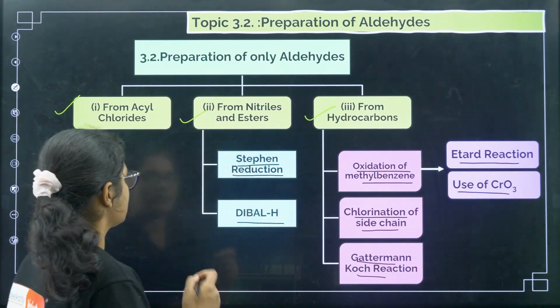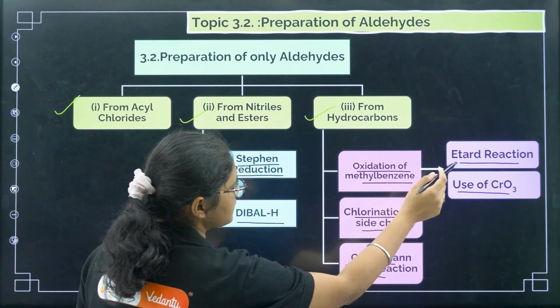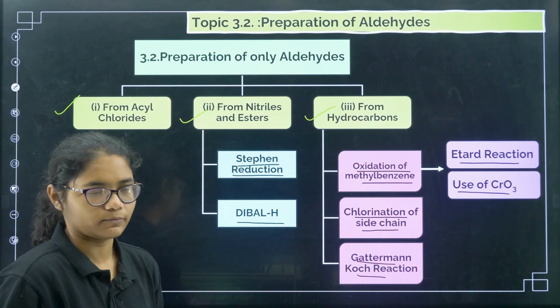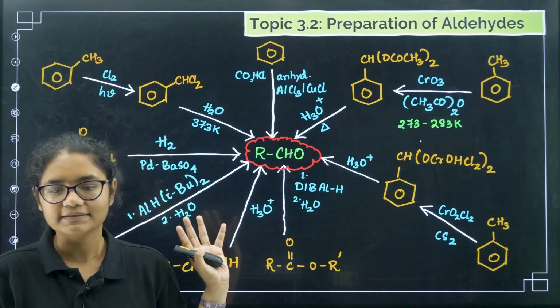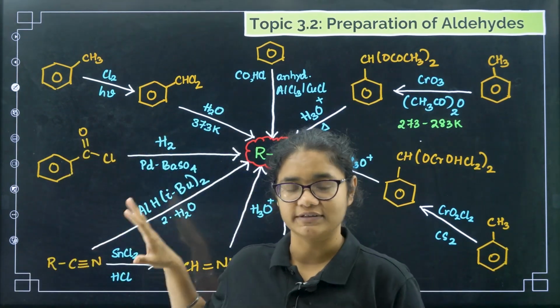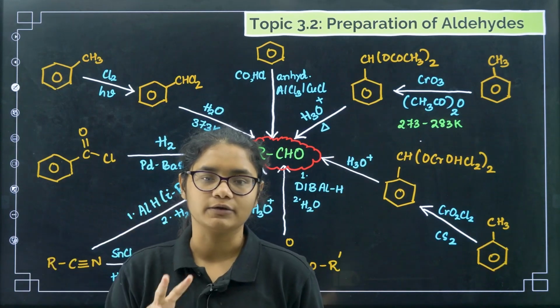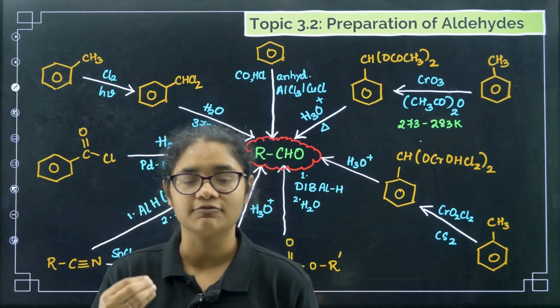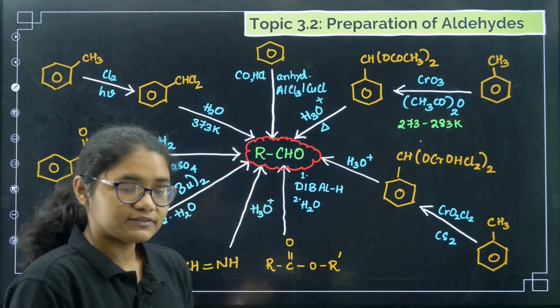Okay, so now we will see. You can see just here 1, 2, 3, 4, 5, 6, 7 reactions are almost there. So we will study all of them in detail. You can see all the reactions I have written in one single page. So you should draw this diagram. This will be a mind map, a flow chart where you can revise all the reactions of preparation of aldehydes quickly. Okay, so first one was what?